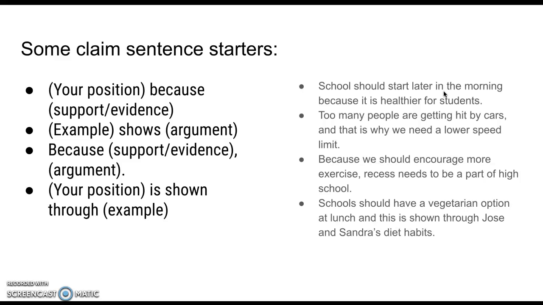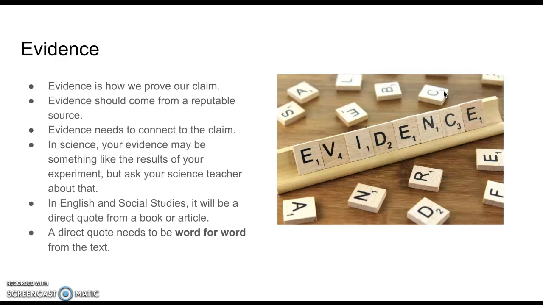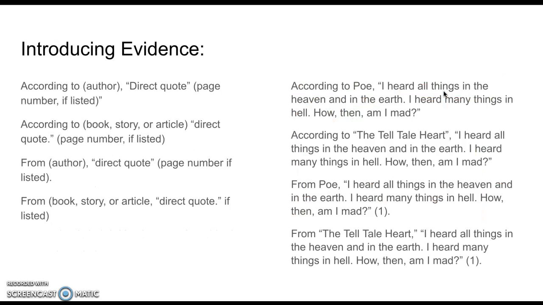So these are some claim sentence starters. I feel like we've gone over this, but again, it's just basically giving your perspective. You can read these if you want. So remember, evidence is how we prove our claim. Evidence should come from a reputable source. For you, it should come from your annotated bibliography. So remember, in science, your evidence may be something like the result of your experiments, but ask your science teacher about that. In English and social studies, it's going to be a direct quote from a book or an article. A direct quote needs to be word for word from the text.